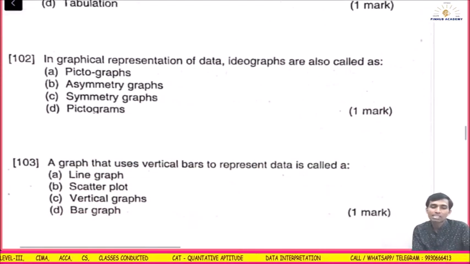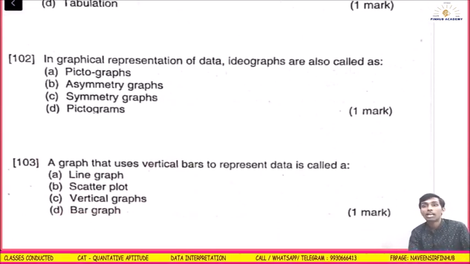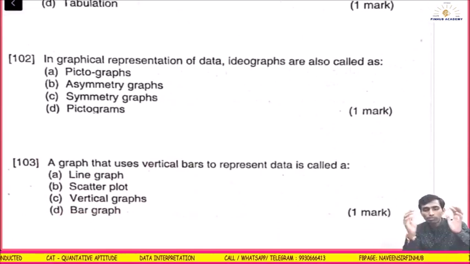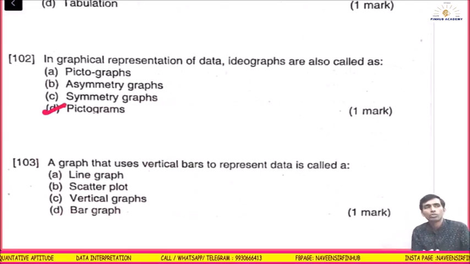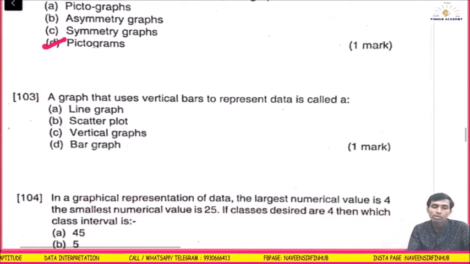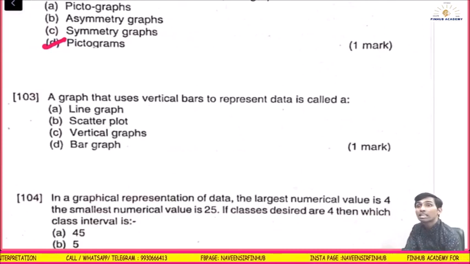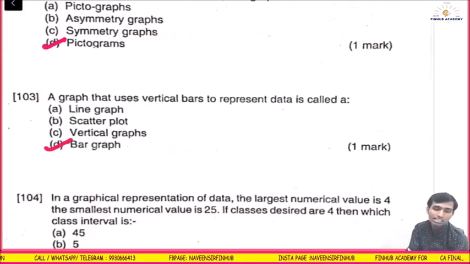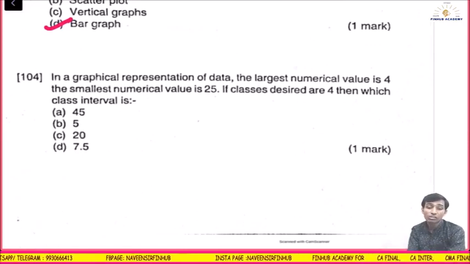In graphical representation of data, ideographs are also called what? Pictograms. When we picture, pictures are also called ideographs. Pictograms, I already showed you. Okay, the graph that uses vertical bars to represent data is called what? Bar graph.